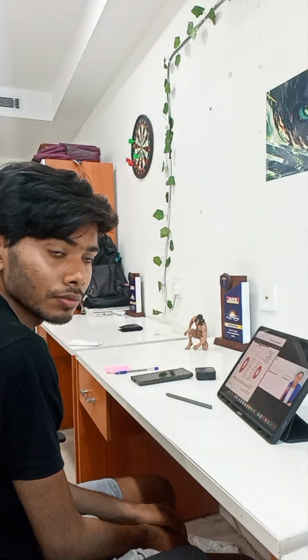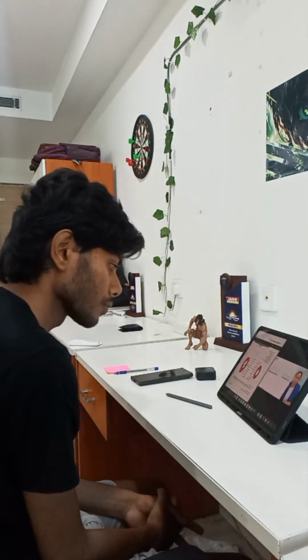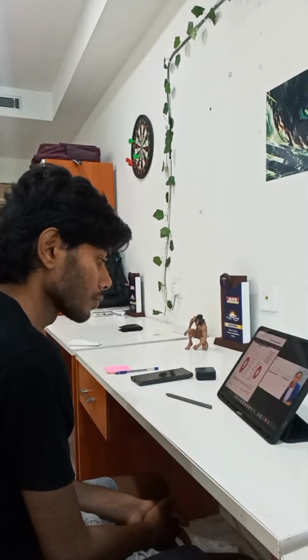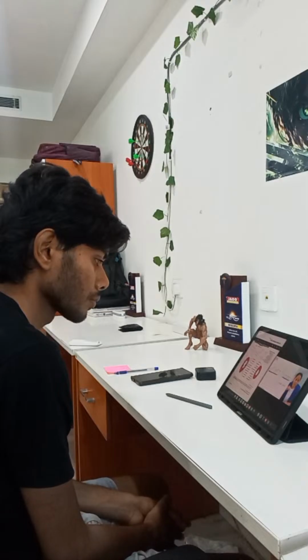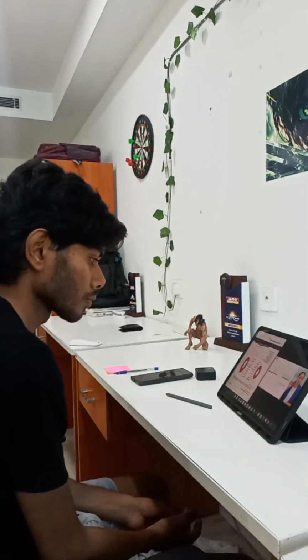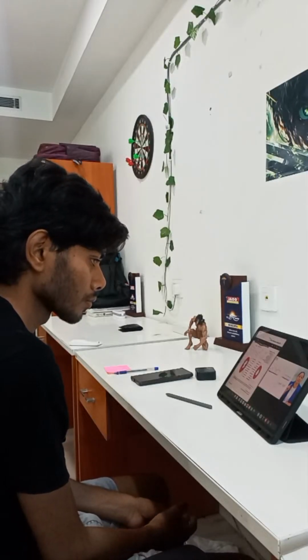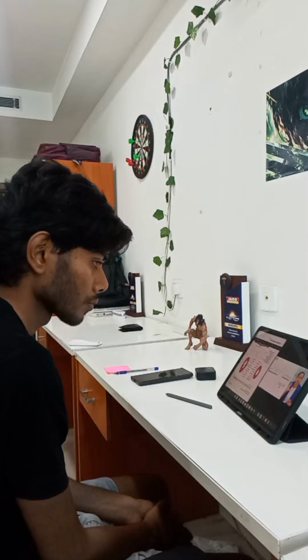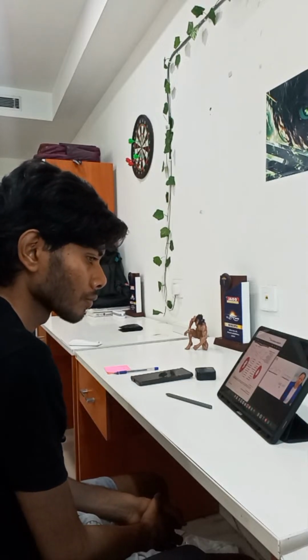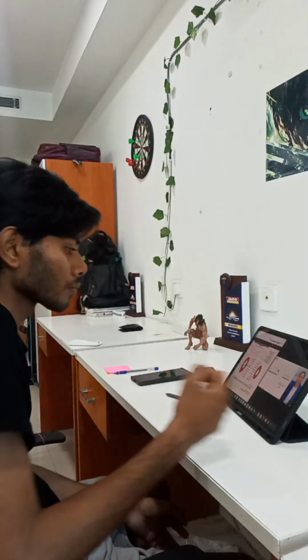So normally basal polarity is present. What do you mean by basal polarity? The nucleus is towards the basement membrane. There is a north pole and a south pole, that is the polarity. So the polarity of the nucleus is towards the basal membrane. So basal polarity is present here. Normally it's present. But in anaplasia, the nucleus is big in size and it is away from the basement membrane.